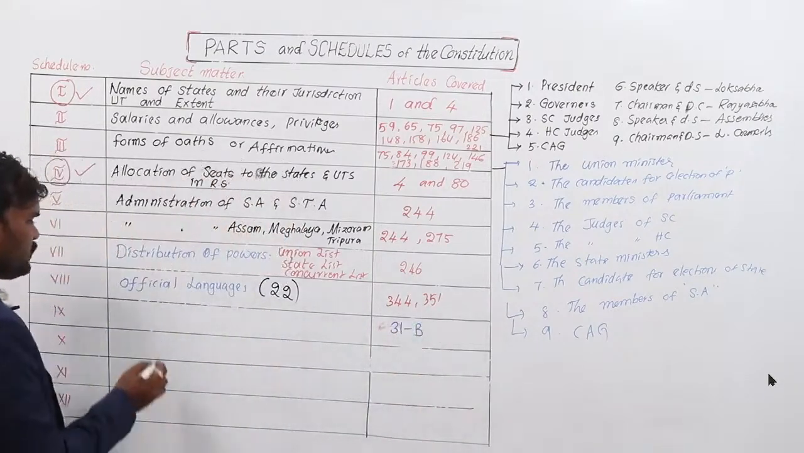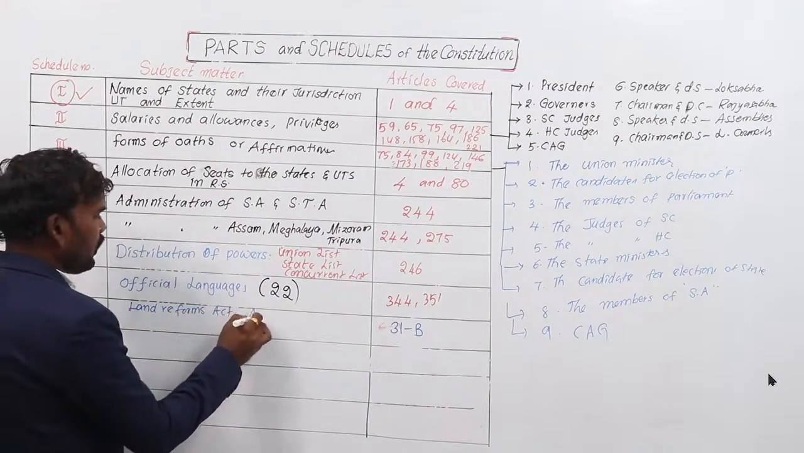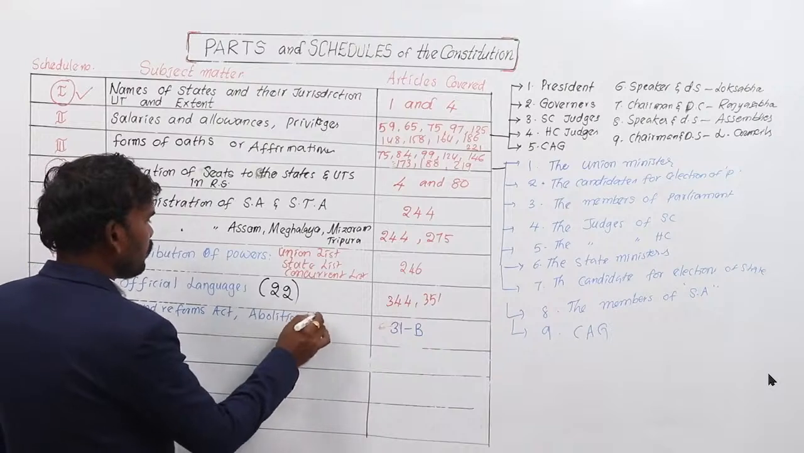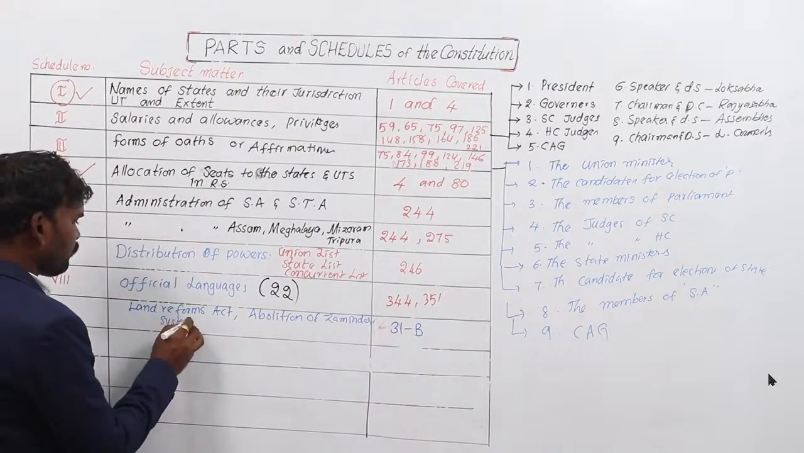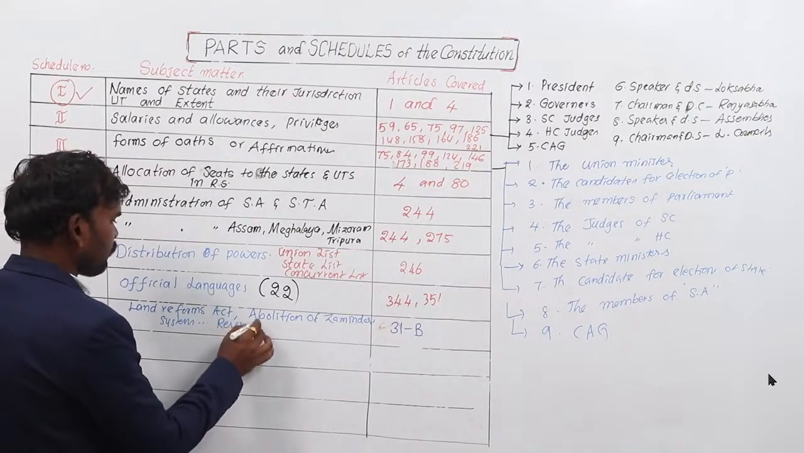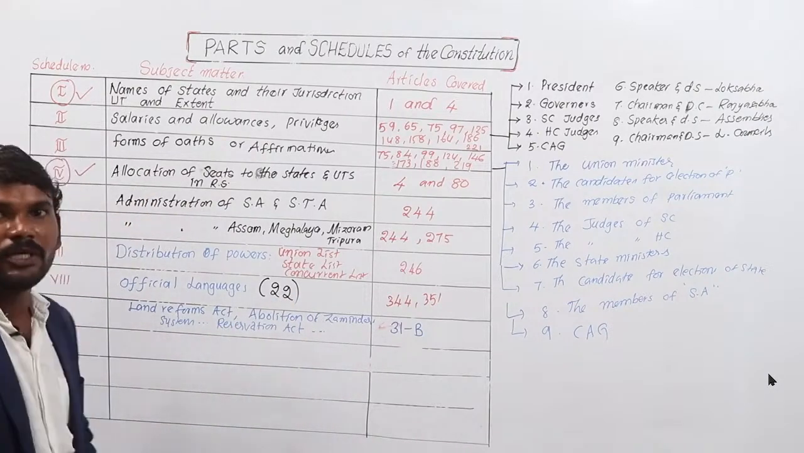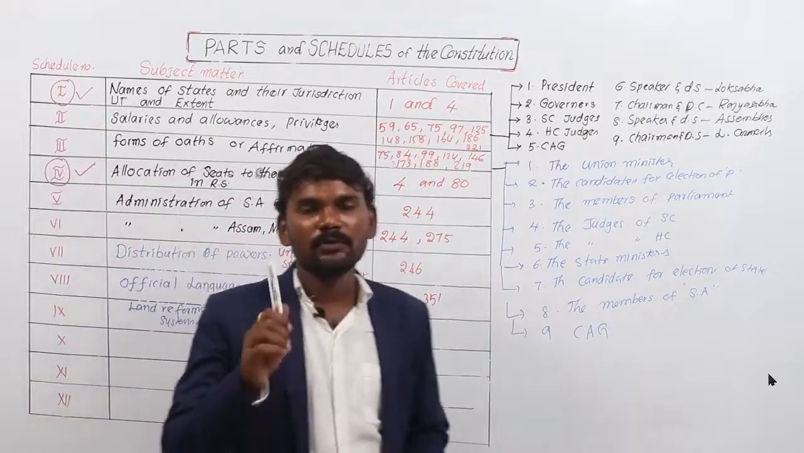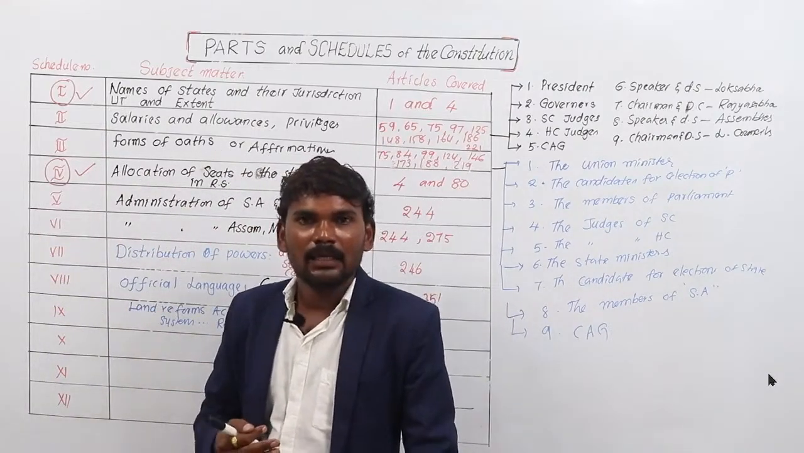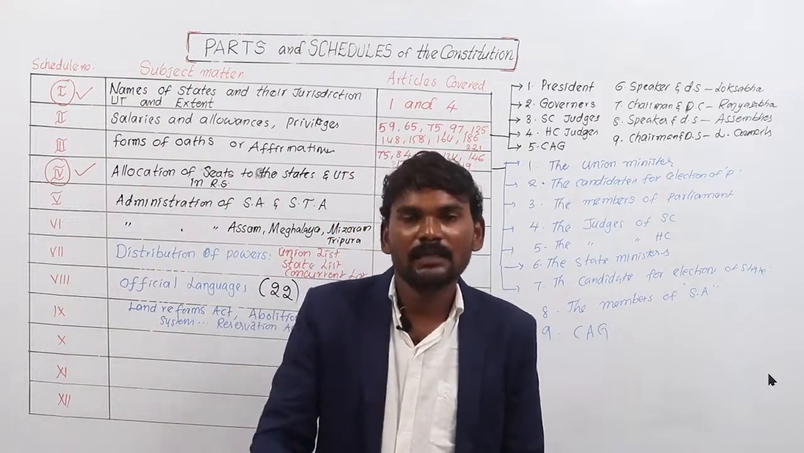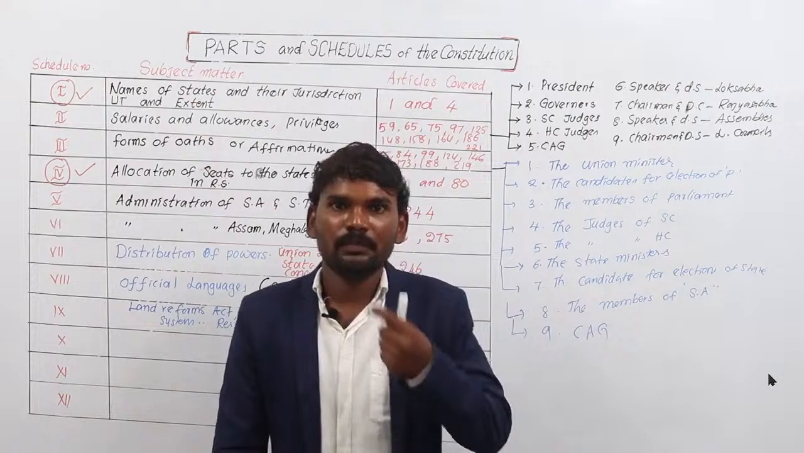So in the 9th schedule we can see the Land Reforms Acts, abolition of the Zamindari system, reservation acts, and so on. If an act is added to the 9th schedule, in general it does not come under judicial review. But if the act added to the 9th schedule violates the Constitution of India or its basic structure, it must be reviewed by the Supreme Court or High Court.